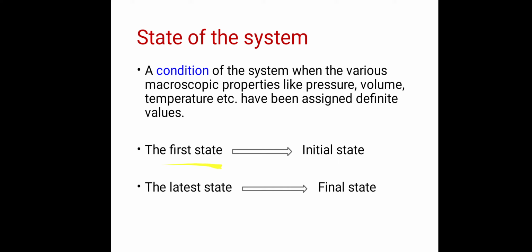So the first state is the initial state, and the latest state, after compression, is the final state. So P1 is a condition, so it is a state of the system. Similarly P2, which is the final pressure, is also a condition, so it is also a state of the system.